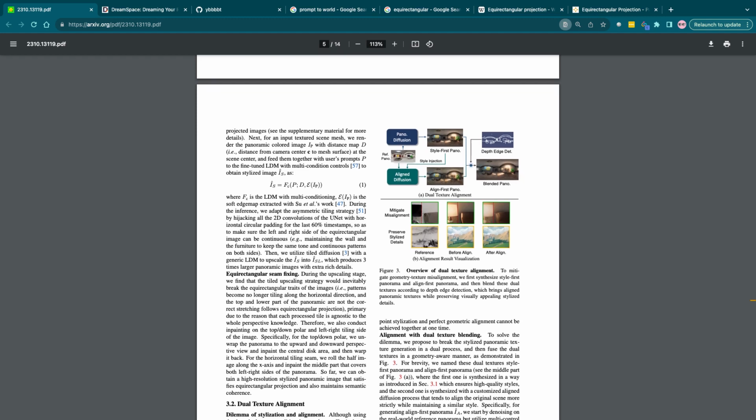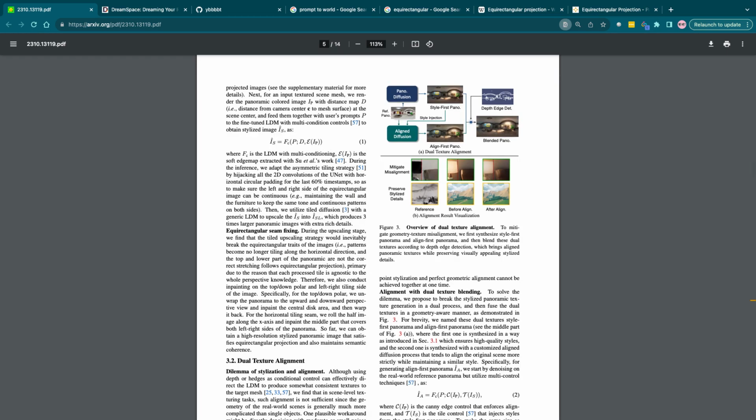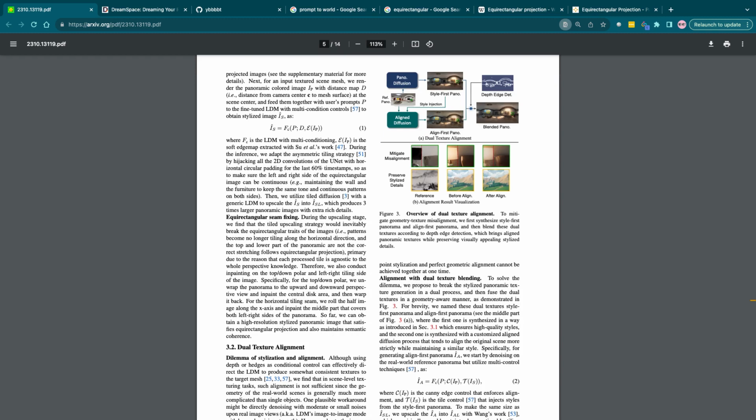I_S equals F_c(P, D, E(I_P)), where F_c is the latent diffusion model with multi-conditioning and E(I_P) is the soft edge map extracted with the SoftEdge work. During the inference, we adopt the asymmetric tiling strategy by hijacking all the 2D convolutions of the UNet with horizontal circular padding for the last 60% of time steps, so as to make sure the left and right sides of the equirectangular image can be continuous.